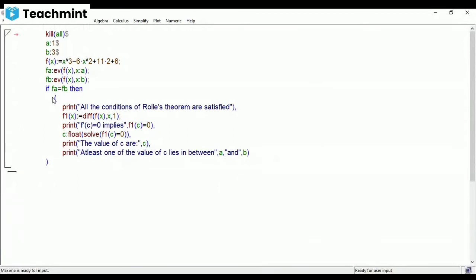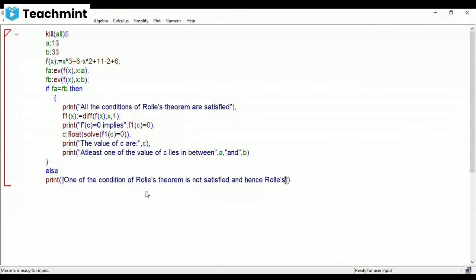If f(a) equals f(b), then all of this statement will be executed. If not, if it fails, then it prints "one of the conditions of Rolle's theorem is not satisfied, and hence Rolle's theorem is not applicable."